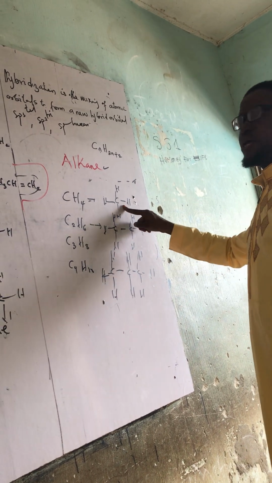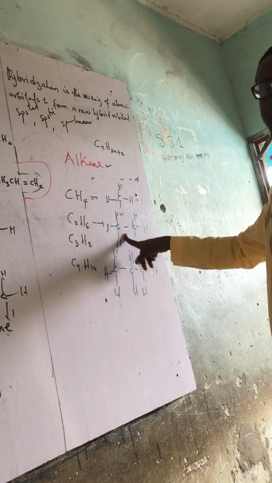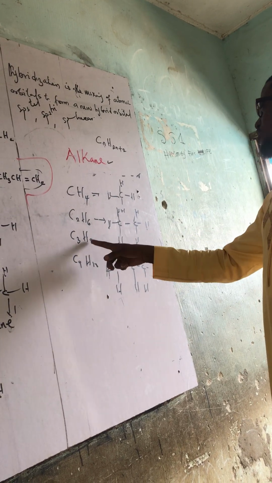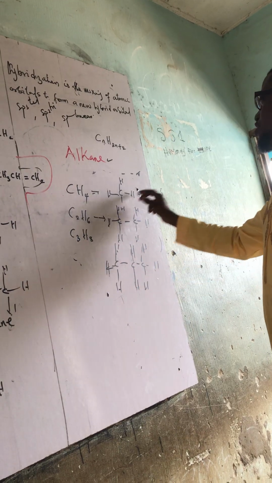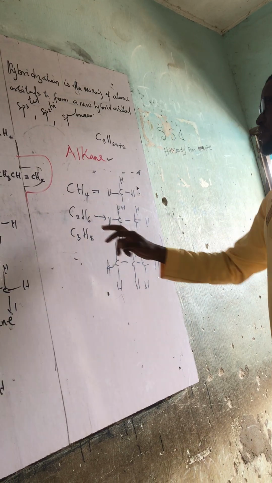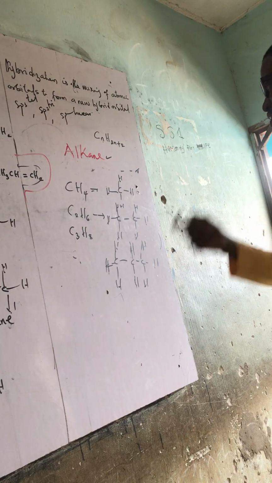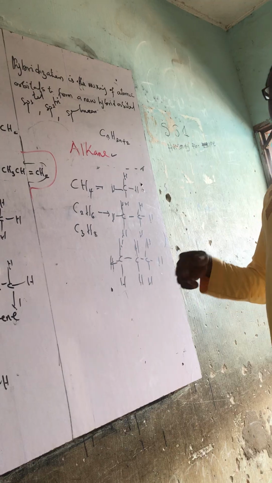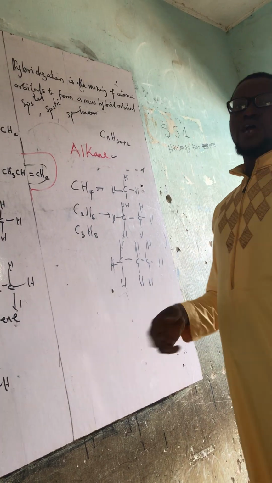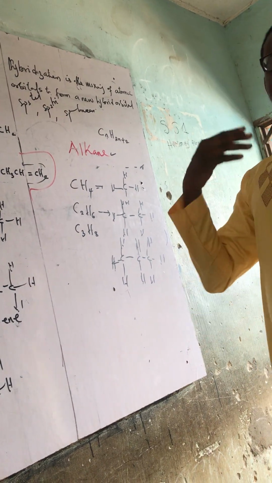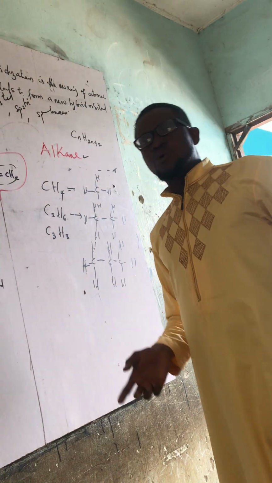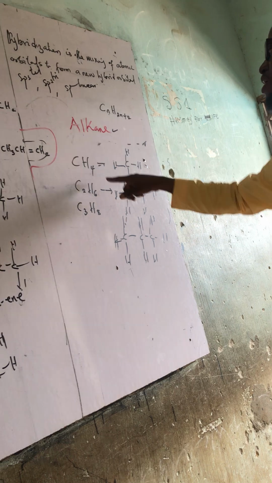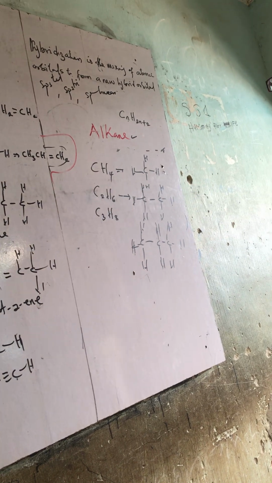This is of course methane, this is ethane, and this is propane. Then the next one is butane. Then we have pentane, hexane, heptane, octane, nonane, and decane. So you can just put in this formula to get their structure, as simple as that.